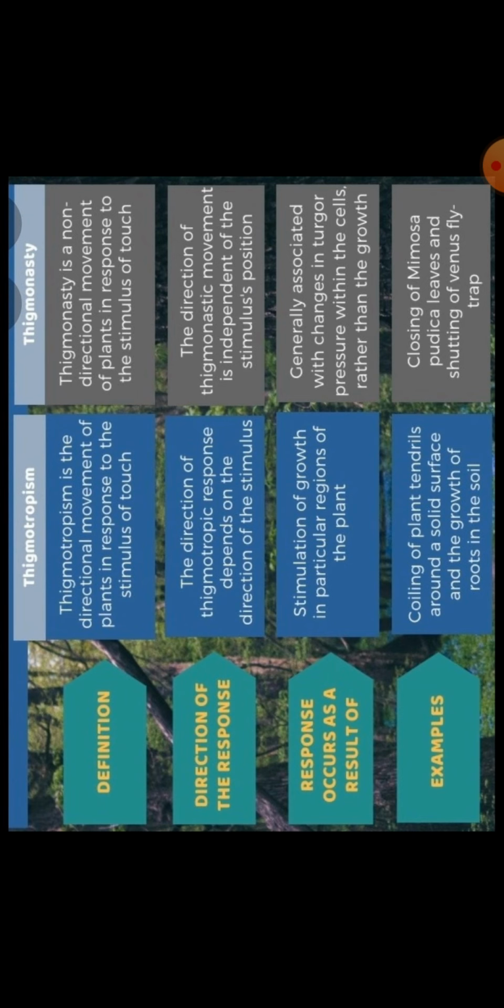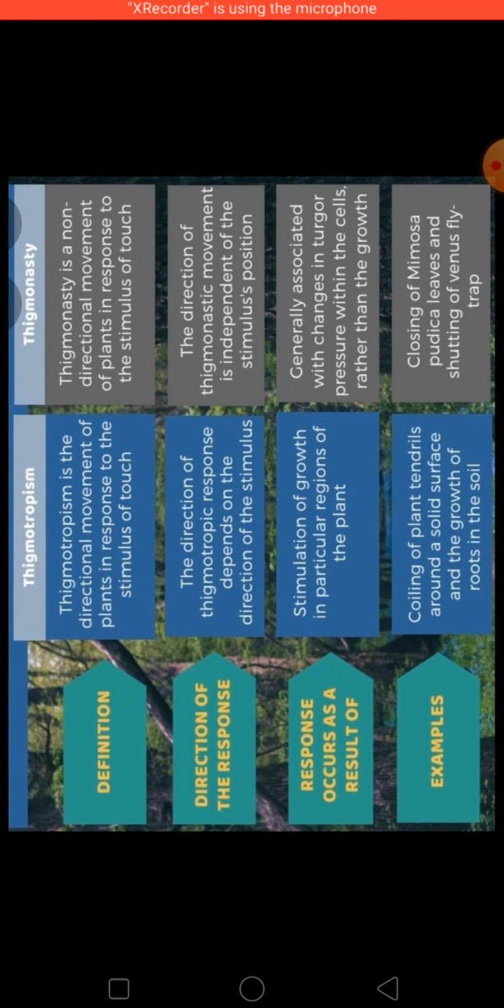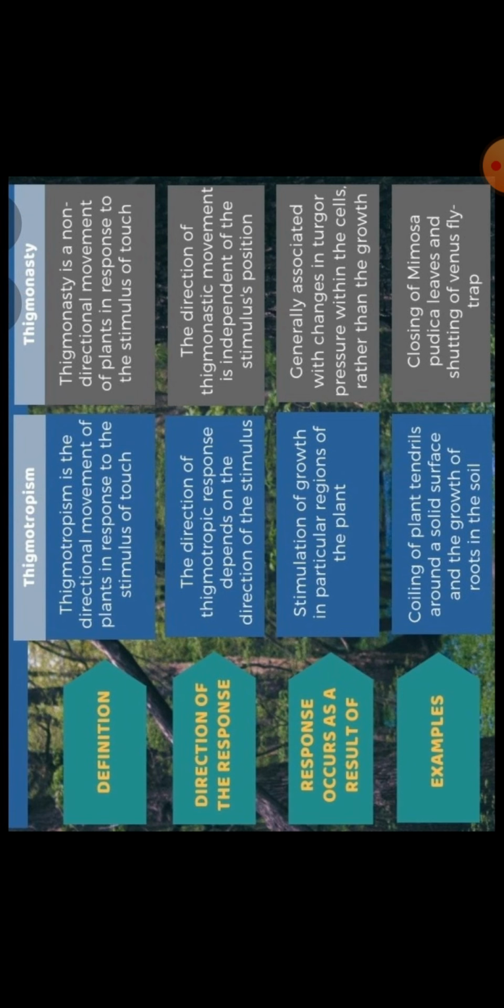But here in thigmonasty, the response is generally associated with changes in turgor pressure rather than growth. So here the movement occurs due to the loss of turgor pressure. The pulvinus region, that I have already explained to you, is where water is filled. So as soon as you touch the leaf, there is a loss in turgor pressure. The water moves from the pulvinus to its lower portion, and this causes the folding of the leaves or drooping of the leaves.